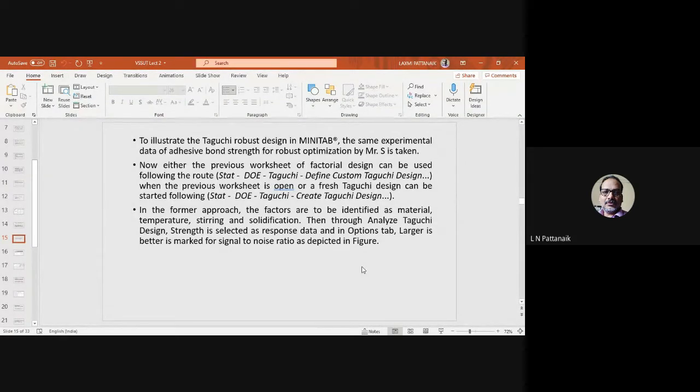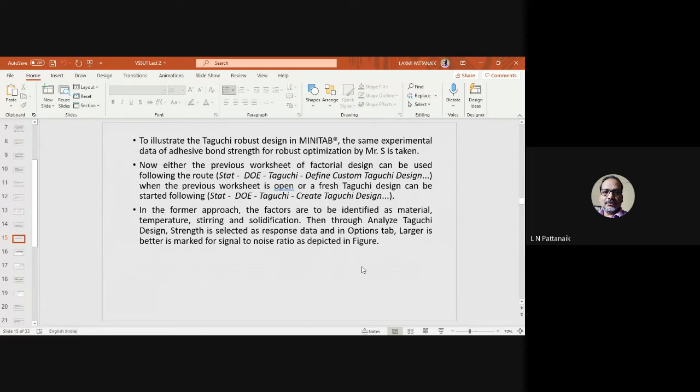So to illustrate, based on this same problem, I'm now starting the robust design approach. There are 4 factors we have discussed and there is a single output or response. How to know the best levels of these? Now we have assumed that all the 4 factors are significant. We need not discard any, so that discussion is over. We are assuming all the 4 factors are to be kept in the analysis because they are significant.